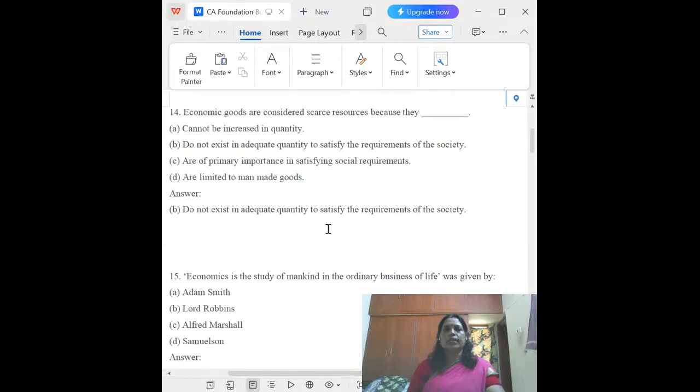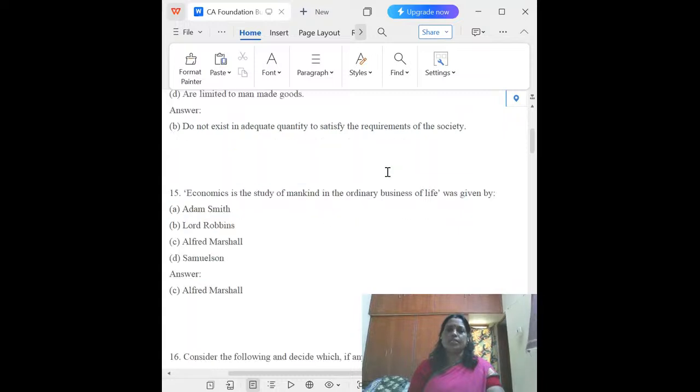The next question. Economic goods are considered scarce resources because they don't exist in adequate quantity to satisfy the requirements of the society. Yes, they are scarce resources because they do not exist in adequate quantity, because the quantity is already defined. It is limited. That is why they don't exist in adequate quantity to satisfy the requirements of the society.